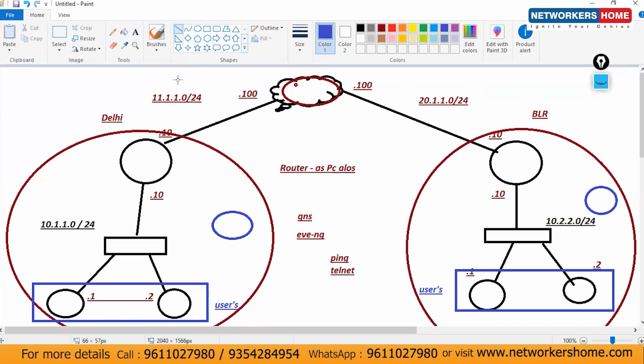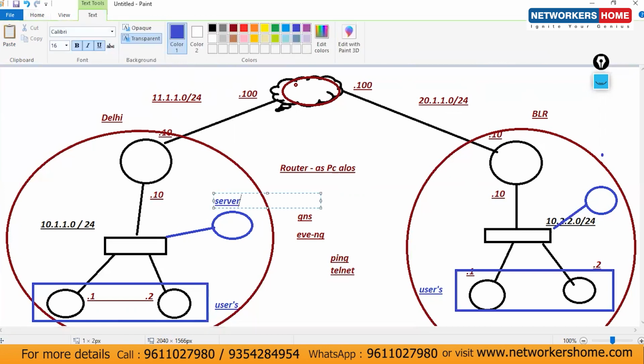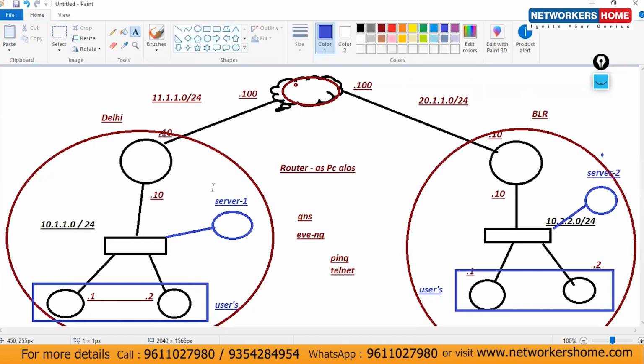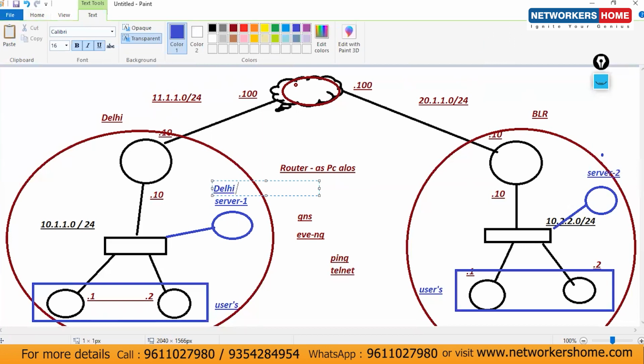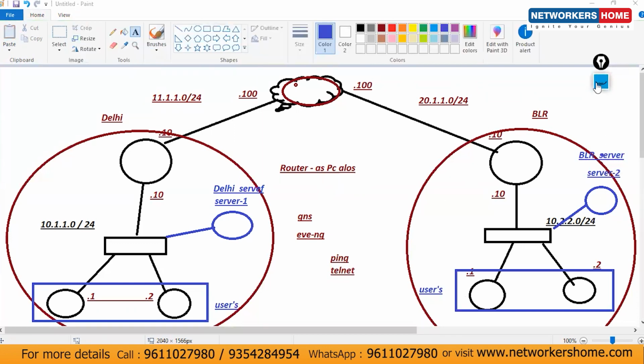We will use these routers as servers. Define the host name as Server 1, or you can define it as Delhi server, and this one as your Bangalore server.